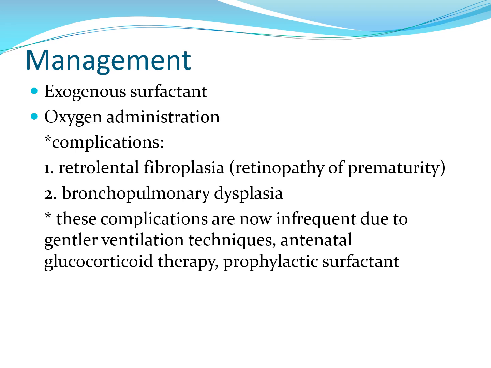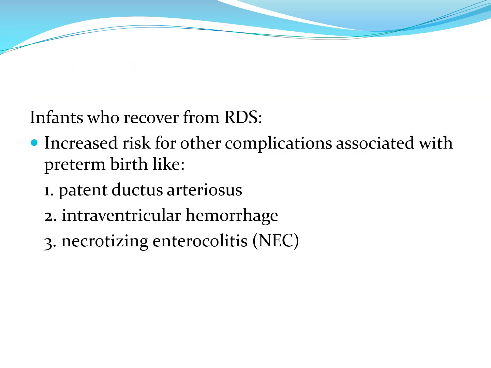There are complications of this disease even if the baby survives. We can have retrolental fibroplasia or retinopathy of prematurity, or you can have bronchopulmonary dysplasia. These complications are now infrequent due to gentler ventilation techniques, antenatal glucocorticoid therapy, and prophylactic surfactant. Infants who recover from respiratory distress syndrome have increased risk for other complications associated with preterm birth like patent ductus arteriosus (PDA), intraventricular hemorrhage, or necrotizing enterocolitis.